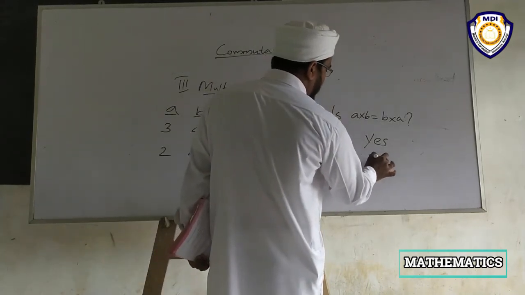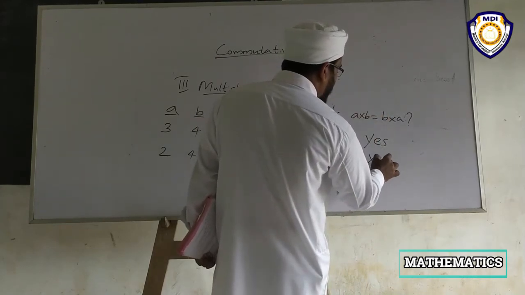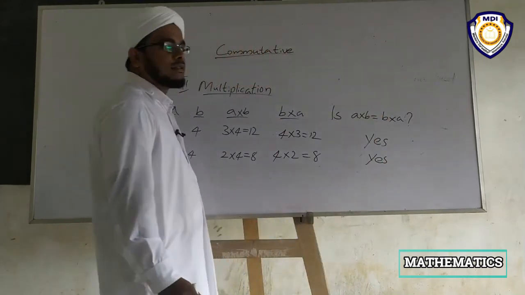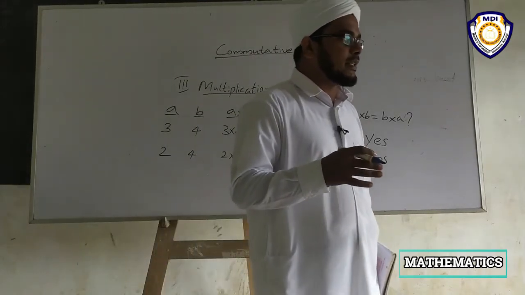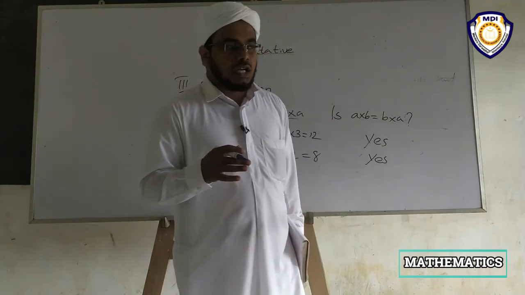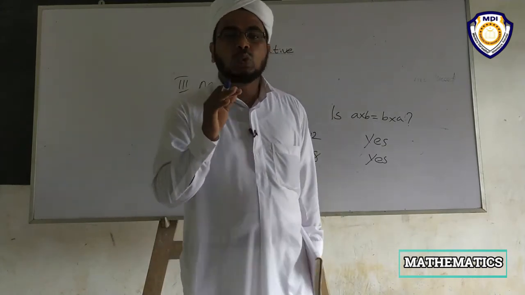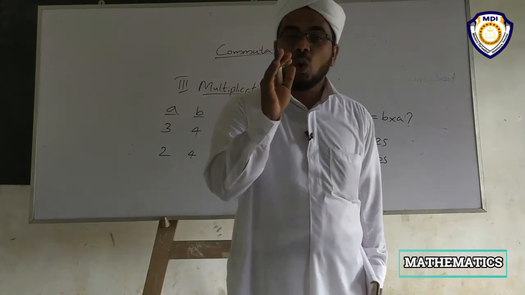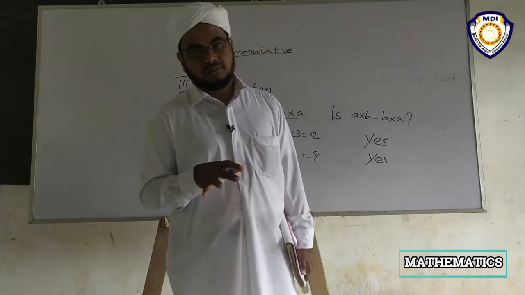Then a into b is equal to b into a. Sure? Yes. So we can say simply that the commutative property holds true for the operation of multiplication as for the operation of addition.